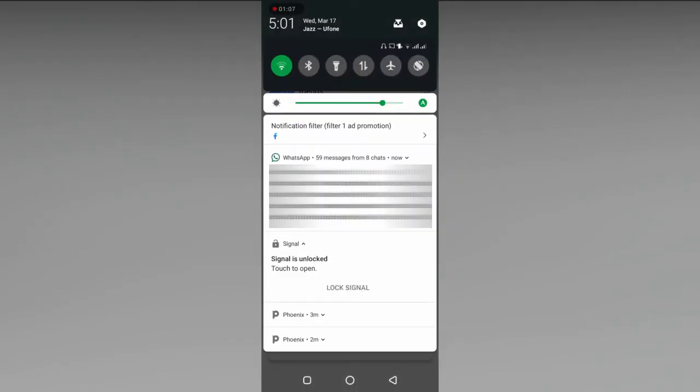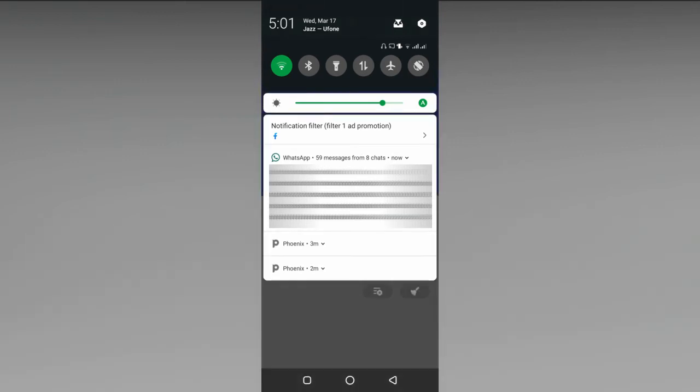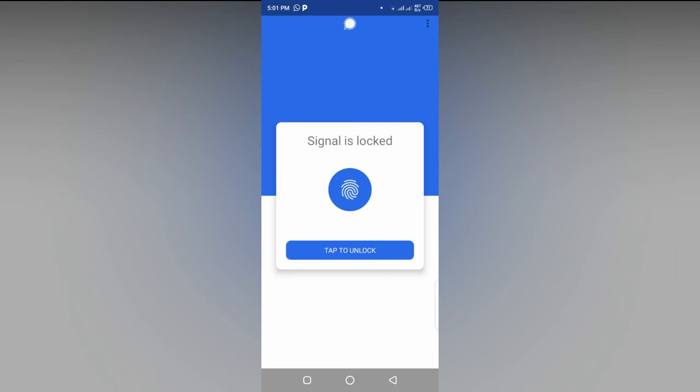When you click on that, you will see the option for lock Signal. Click on the lock Signal. When you do the lock Signal, you can see a screen on your phone. Click on tap to unlock.